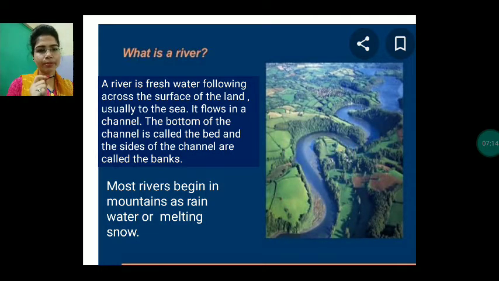Now, most rivers begin in mountains as rain, water, or melting snow. So most rivers originate from the mountains, like the Ganga river originates from the Himalayan mountains. Many more rivers are also there. Some rivers also originate from rainwater and melting snow. The river which originates from the mountain is from the melting of snow, because the Himalayan mountain top is covered with ice or glaciers. So the source of water of the rivers originating from the Himalayas is obviously glaciers.